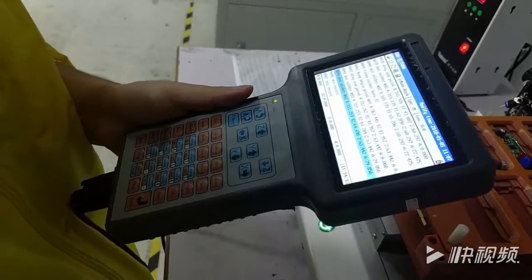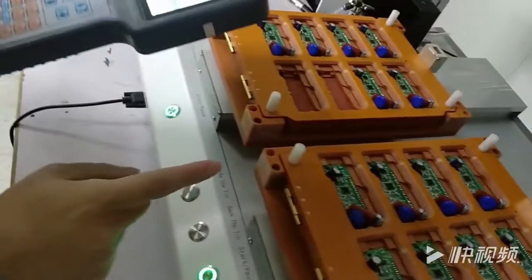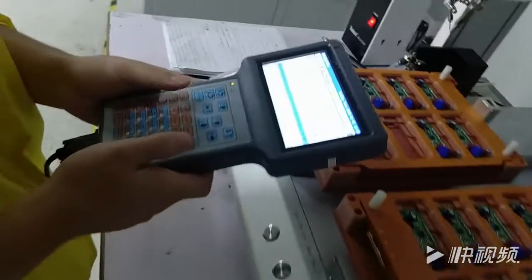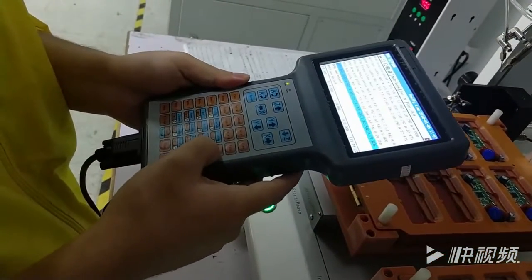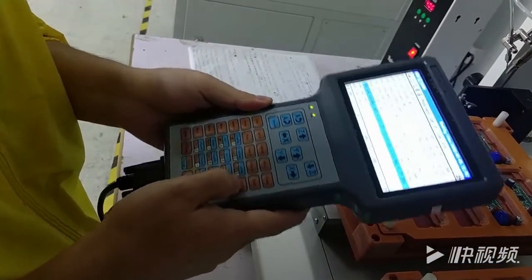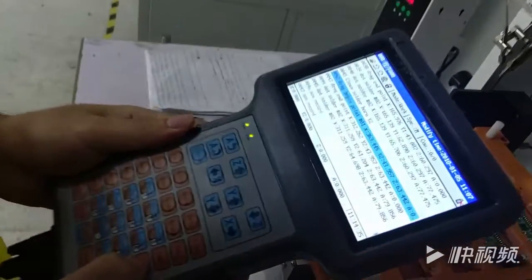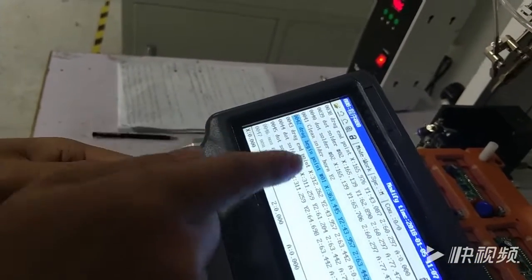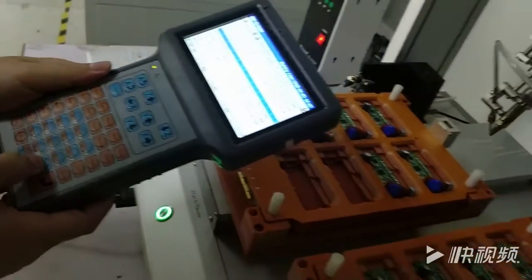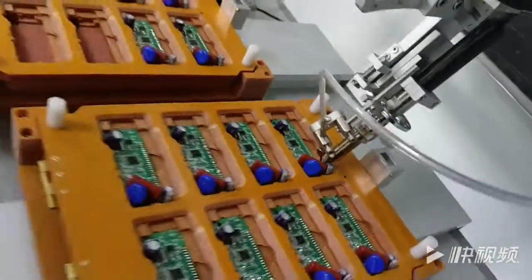I will introduce how to make a Y2 array soldering program. At first, move the cursor up and down. Move the cursor to the Y2. Drag the begin point. Press move 2. Yeah, like this.